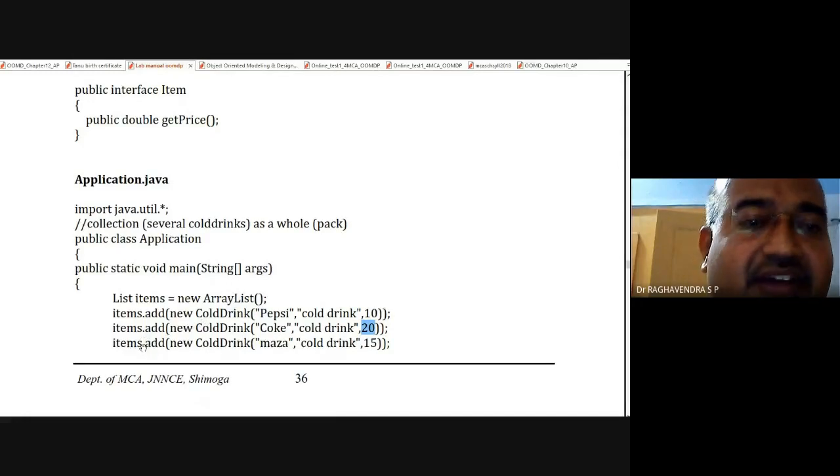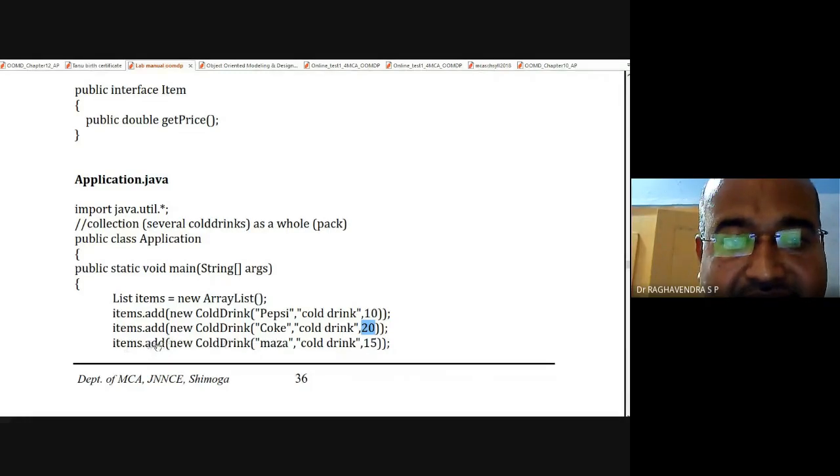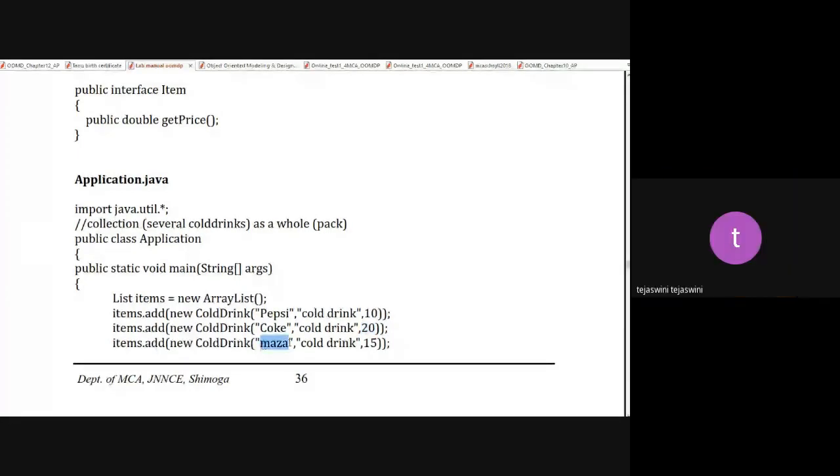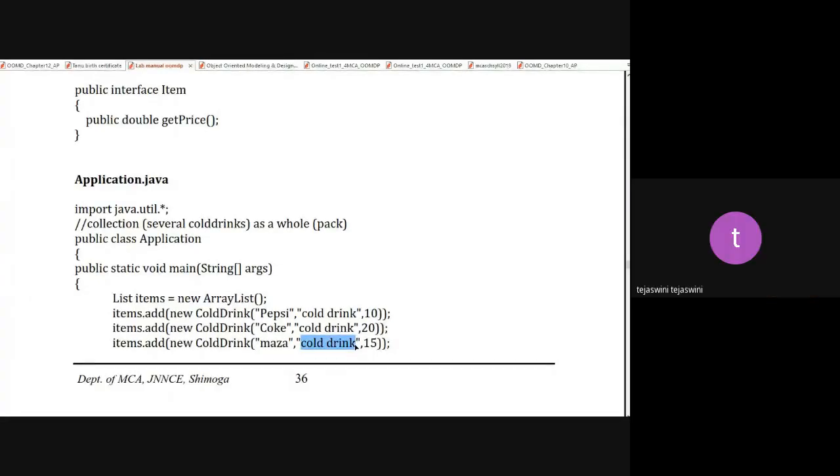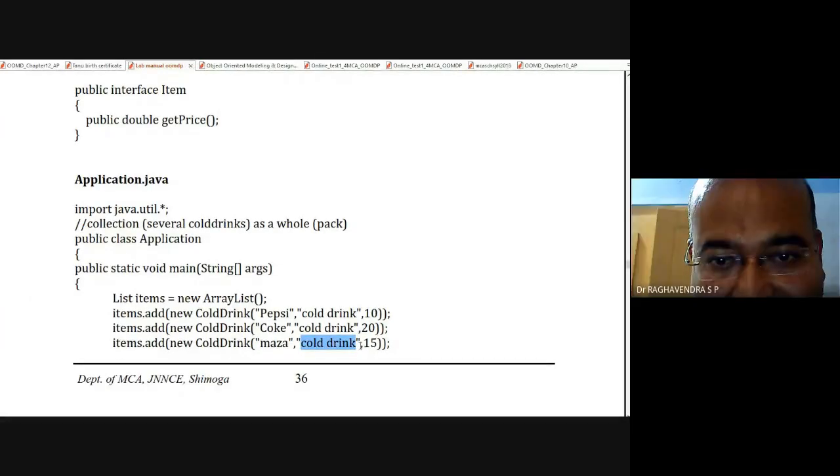Very good. Next, we shall go to the third item. The third item we are adding to the list called items using the add method. The name of the product is Mazza. Fine. What is the item description? Okay.